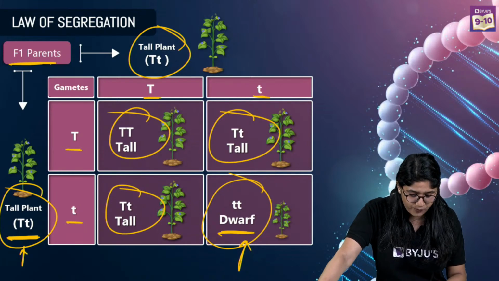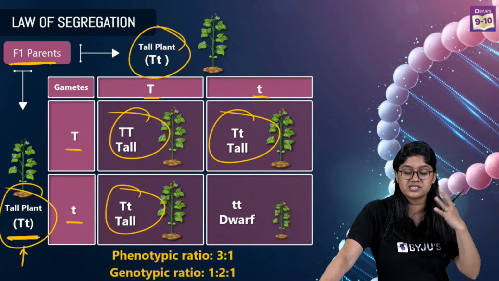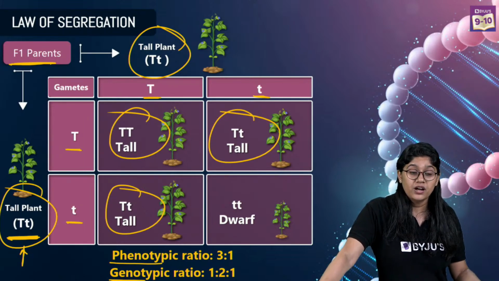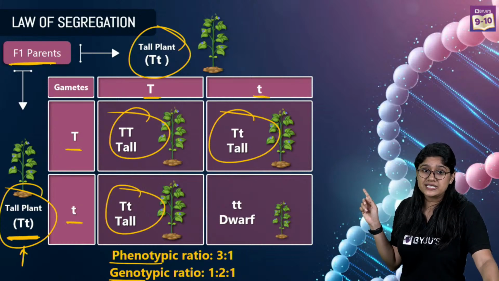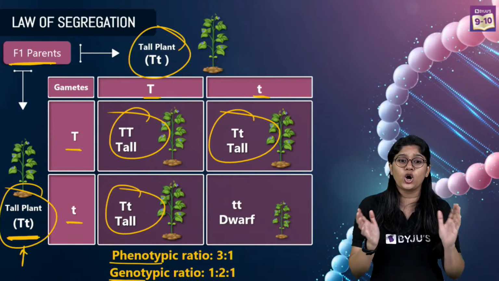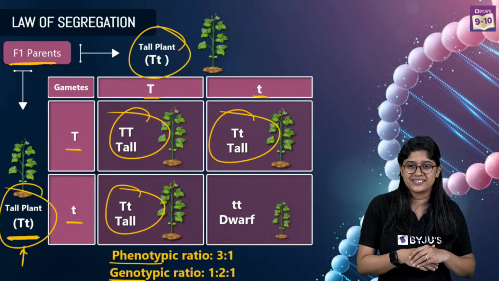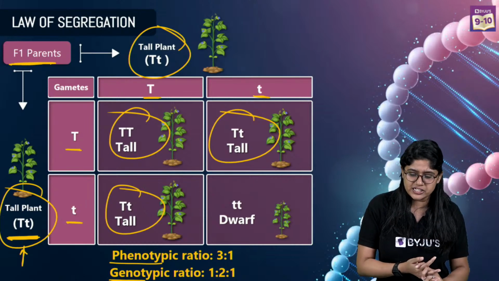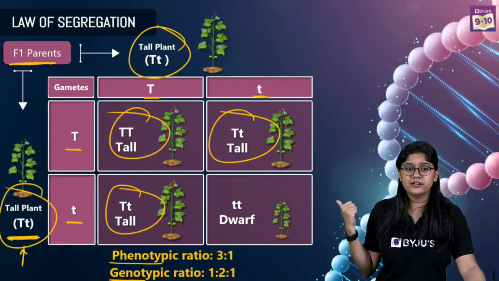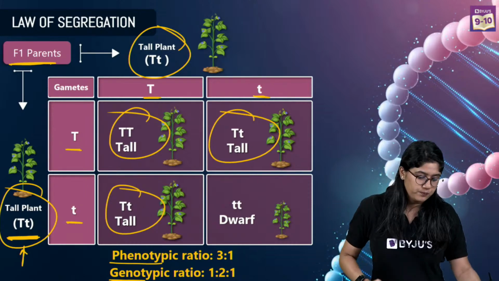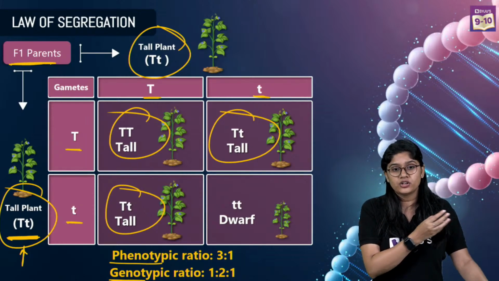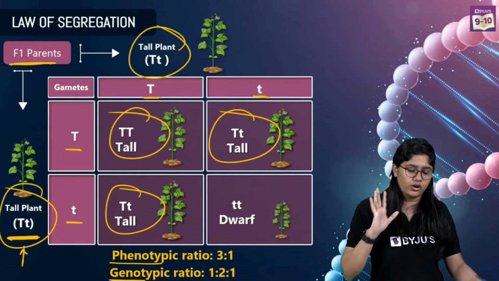Okay. Now, over here is a very important term that we'll be understanding. That is, what is phenotype and what is genotype. Tell me everyone, how many of you can see the tall plant? How many of the plants are tall? I will explain again, Netra. How many of them are tall plants? 3, right? So, by looking at the plant only, we can say that plants are tall, and there are 3 plants which are tall.